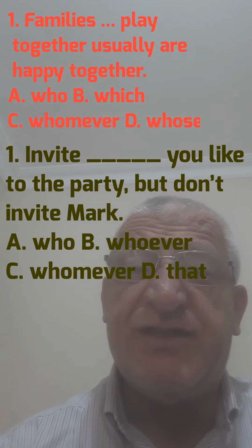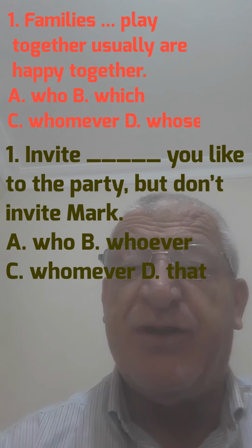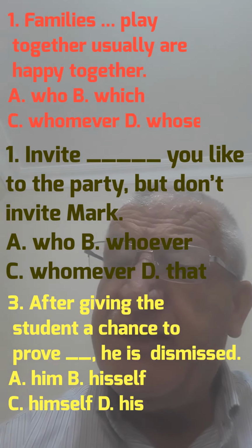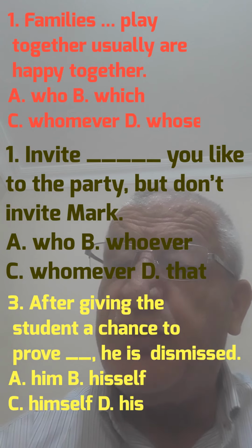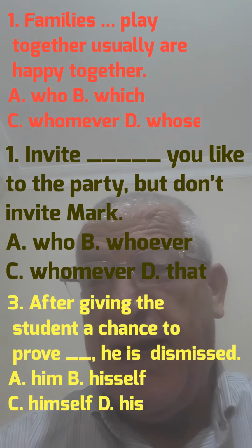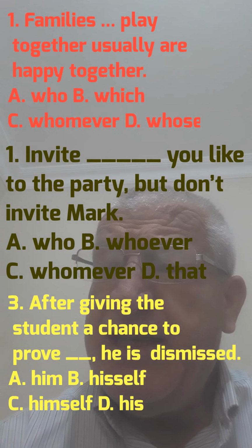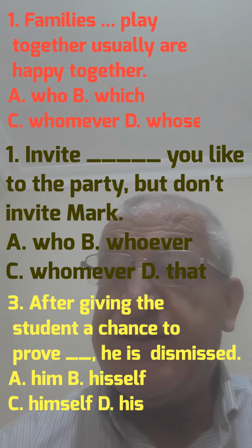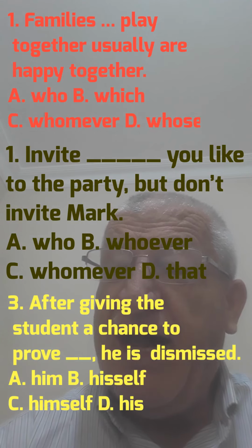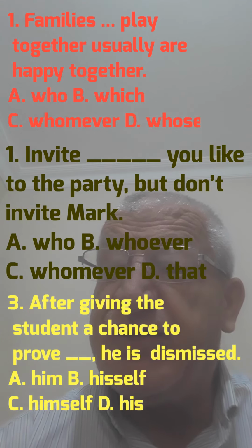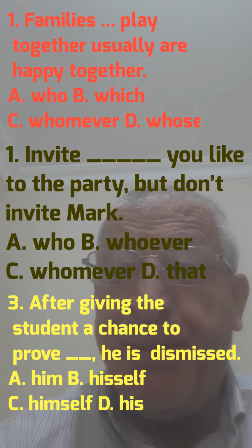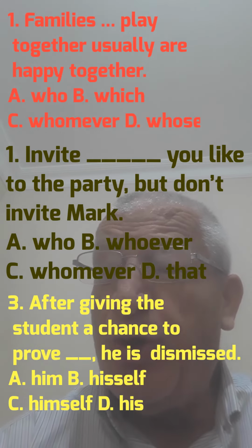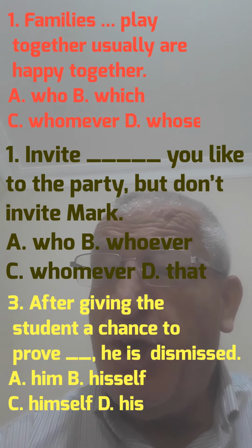Let us come to example number three. "After giving the student a chance to prove blank, he is dismissed." We have many choices. After giving the students a chance to prove, do we say him, or his self, or himself, or his?